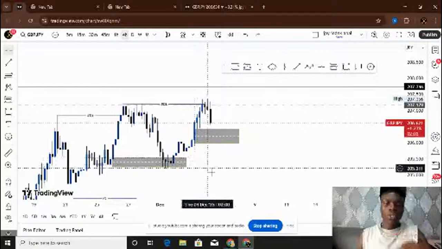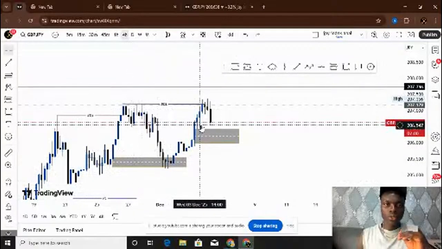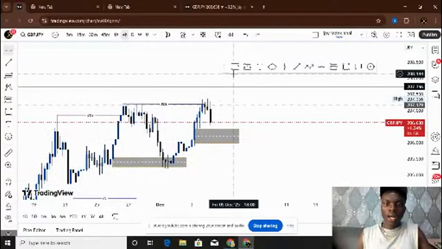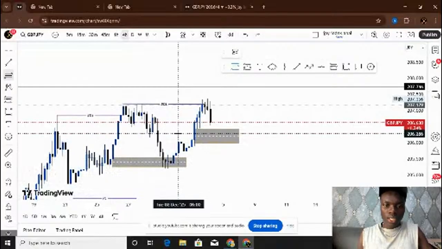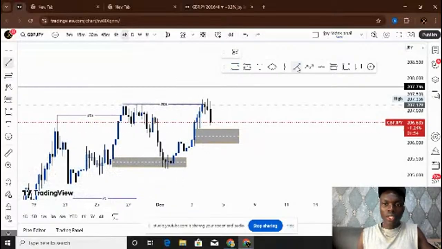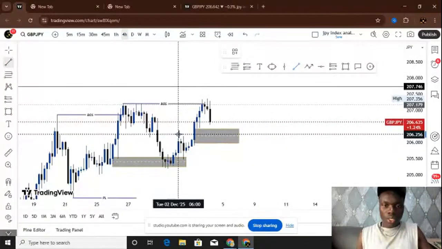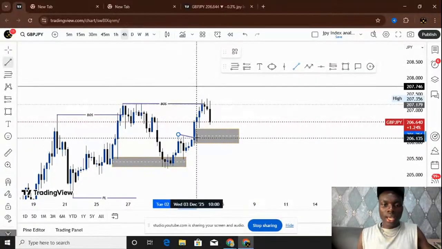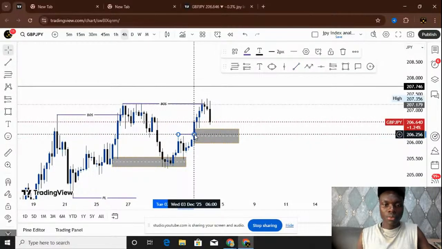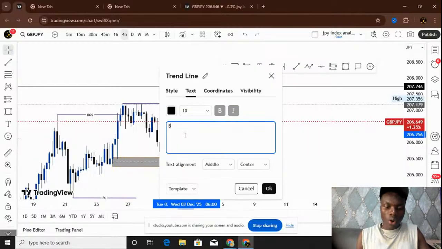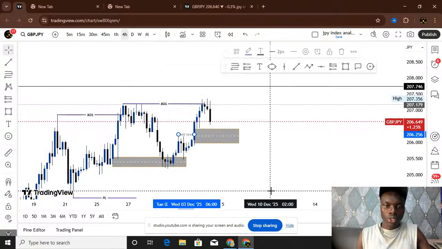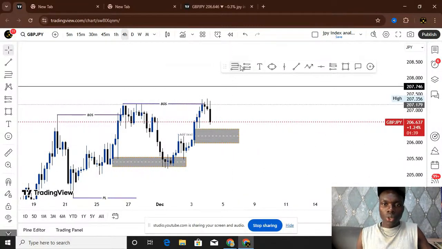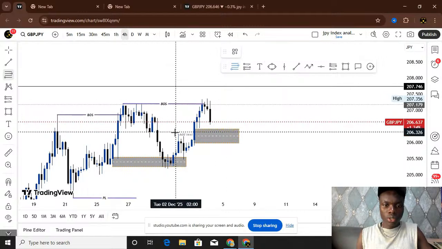So what I'm going to do is use the external structure, the external structure on the 4 hour time frame. That's what I'm going to use. So this particular zone is external structure on the 4 hour time frame, and here is the internal structure on the 4 hour time frame. So I'm going to use this internal structure on the 4 hour time frame as my break of structure.